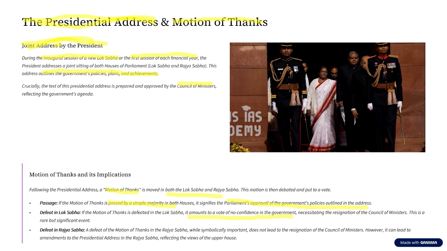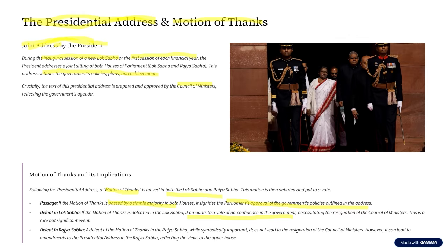Now, what is this vote of no confidence? Simply, it shows that the members of parliament do not have enough confidence in the government. When this no confidence motion is moved, the government has to show its strength, saying that it has the magic number that is more than 272 members. This is a rare but a significant thing.